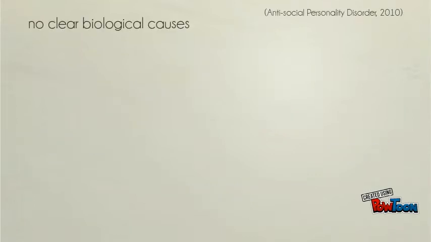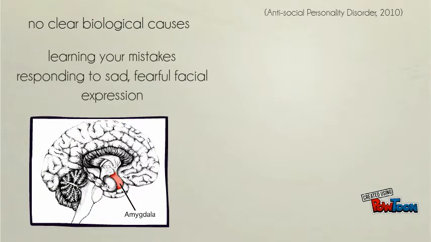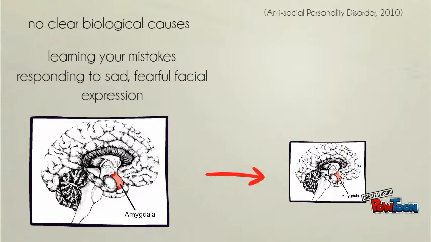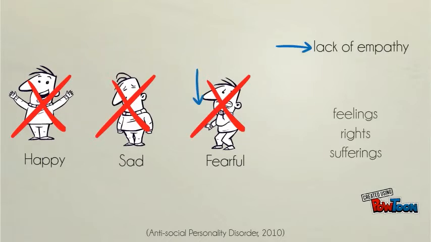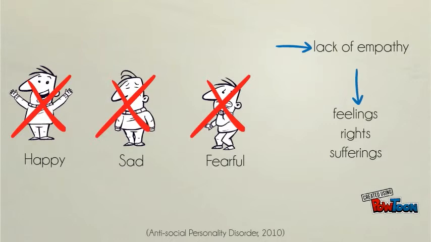Although there are no clear biological causes for this antisocial personality disorder, research on the possible biological risk factors for the disorder indicates that the part of the brain, the amygdala, that is primarily responsible for learning from one's mistakes and for responding to sad and fearful facial expressions, tends to be smaller and responds less to the happy, sad, or fearful facial expressions of others. That lack of response may have something to do with the lack of empathy that antisocial individuals tend to have with the feelings, rights, and sufferings of others.